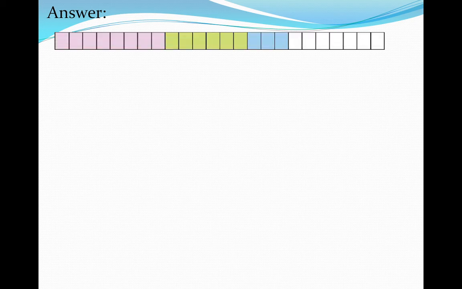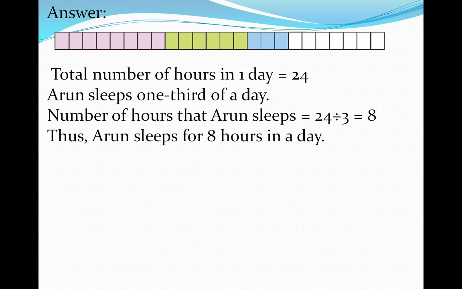So now we will look here how we can solve this. Look at here. This rectangle is divided into 24 small rectangles and in the answer we can see that some rectangles are colored by using different colors. Total number of hours in one day is 24 and Arun sleeps 1/3 of a day. So here we will divide 24 by 3. So the number of hours that Arun sleeps is equal to 24 divided by 3 is equal to 8. Thus, Arun sleeps for 8 hours in a day.